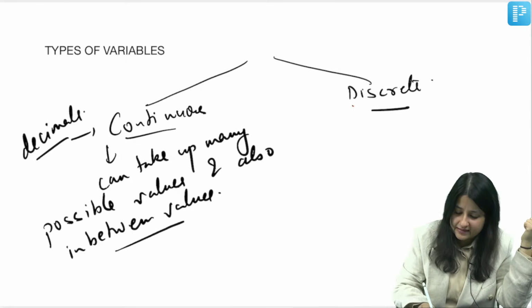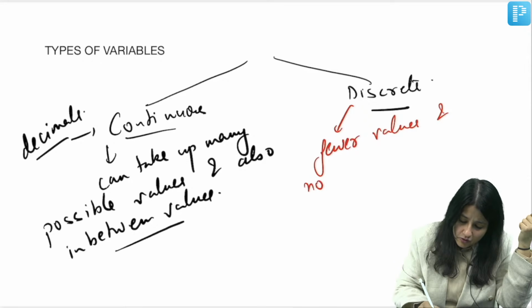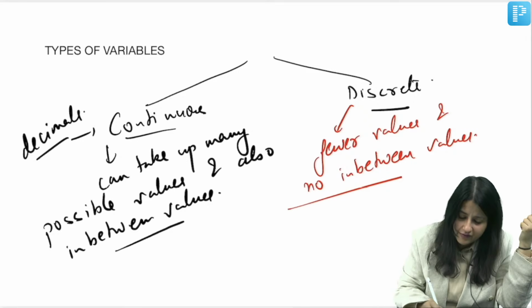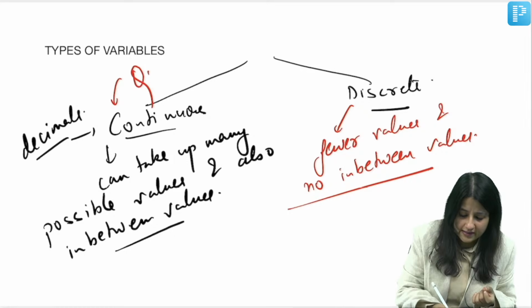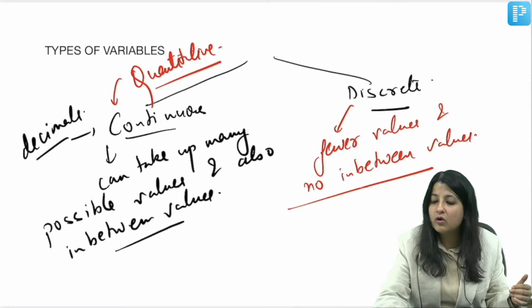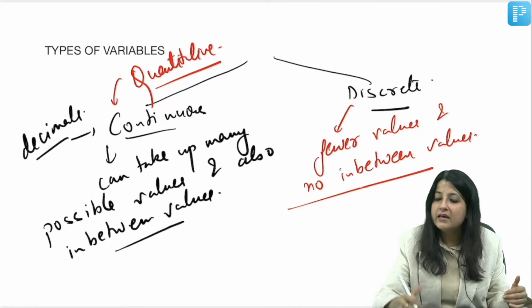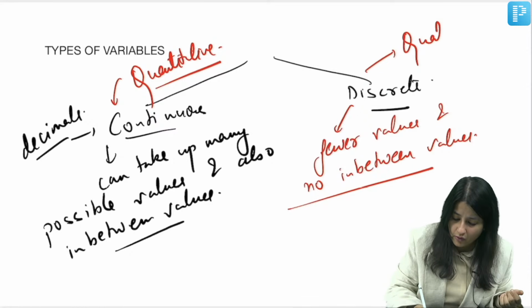Decimals में. But discrete variables means variables that can take up fewer values and no in-between values. Got it, everybody? So moral of the story is, please remember, all the quantitative variables are going to be continuous, and all the qualitative variables are going to be discrete.